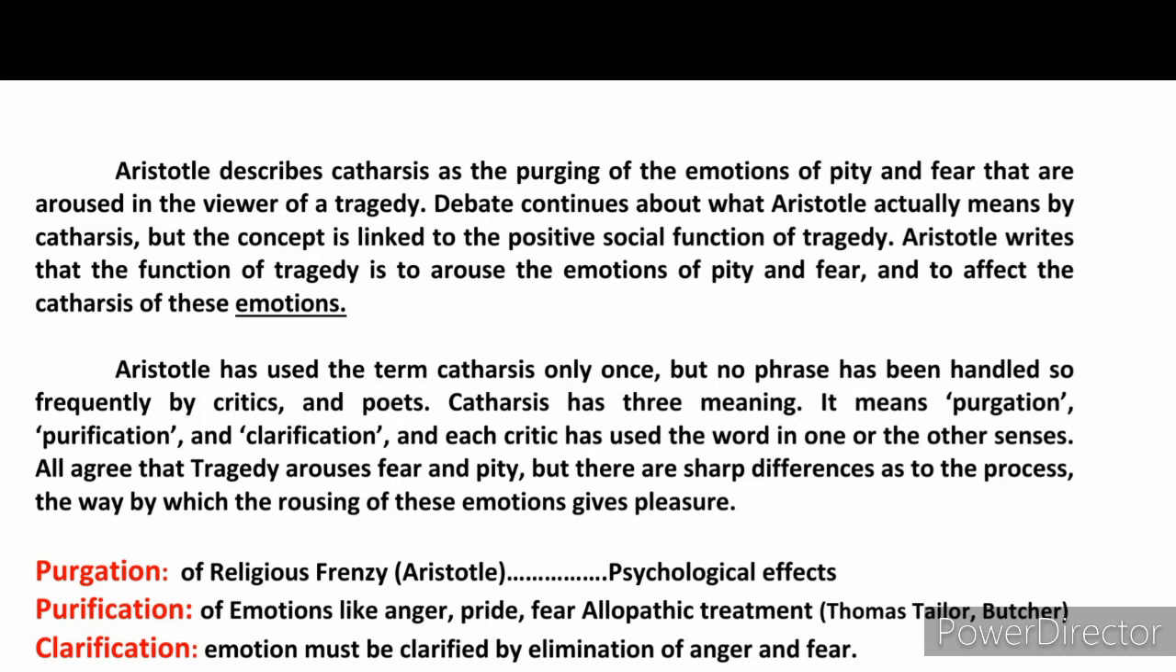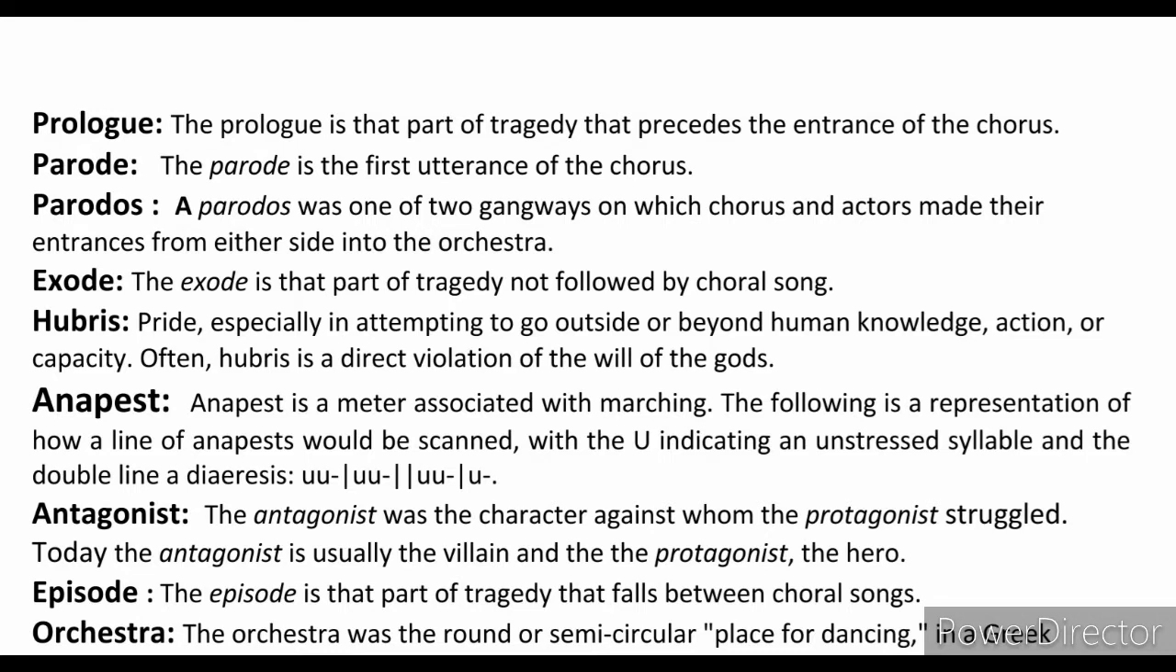So this is how these four important terms of tragedy mostly occur in the play, and Aristotle proved all these four terminologies. Then we need to move forward to the Greek terminology, the terms used in the tragedy. So the next one, let me introduce to you this one. This is called the prologue. The prologue is that part of the tragedy that precedes the entrance of the chorus.